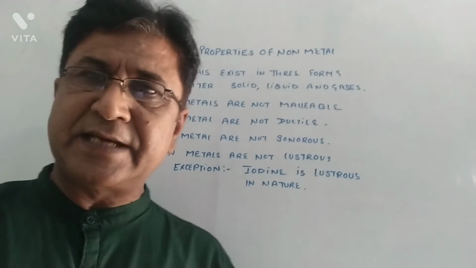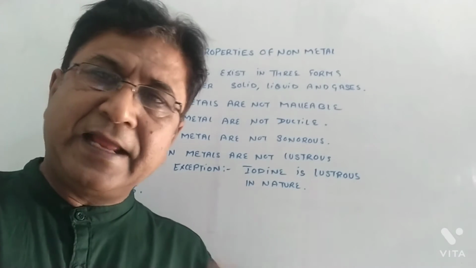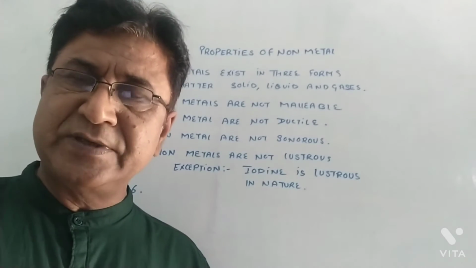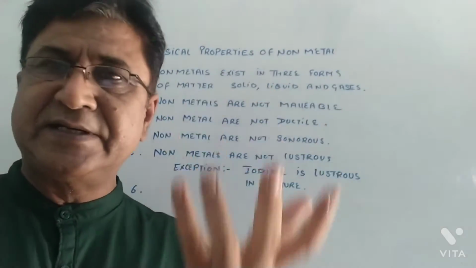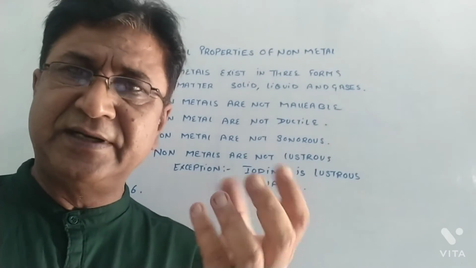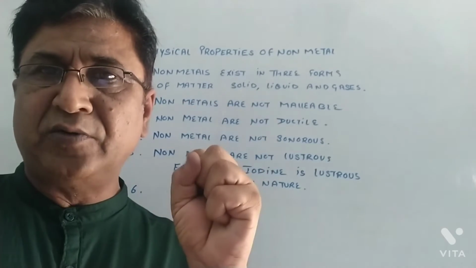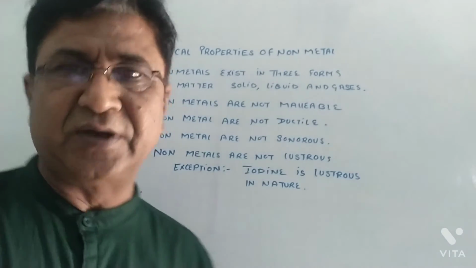Number 6. Usually non-metals are gaseous in state, but the solids are amorphous solids. What are amorphous solids? These appear to be solid, but if you take one in your hand and squeeze it, it will turn into powder. That kind of solid has no strong bonding and cannot bind its particles together. That kind of solid is an amorphous solid.